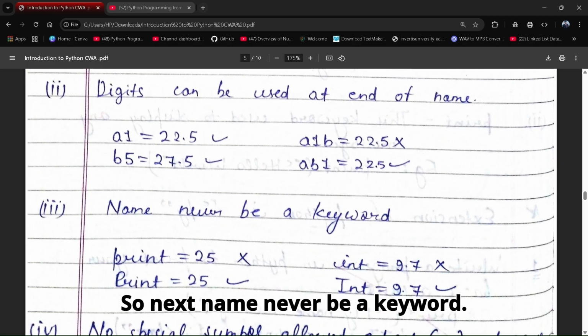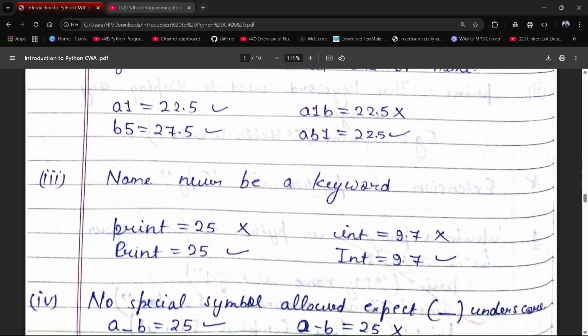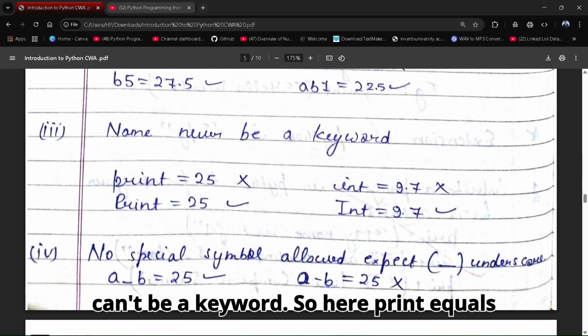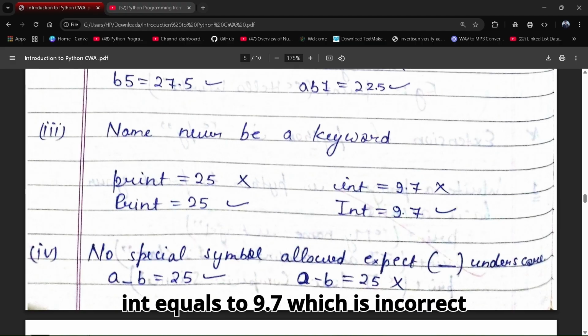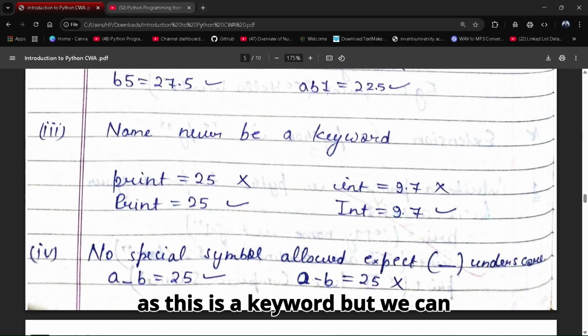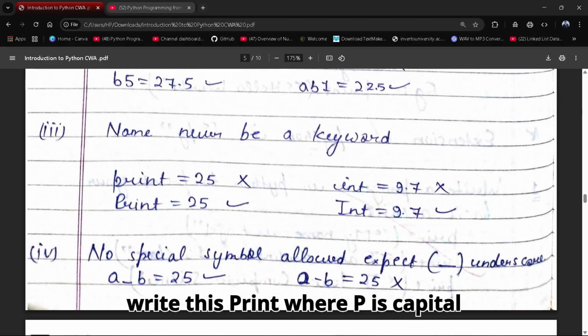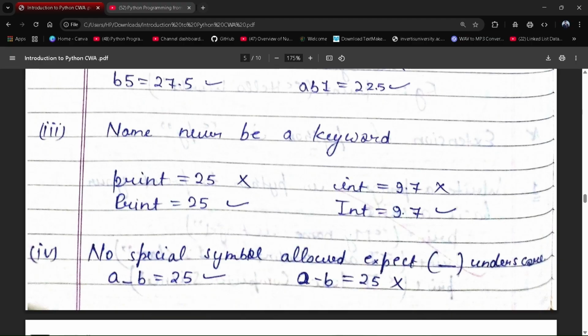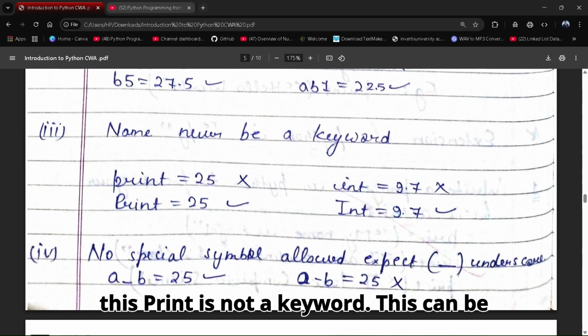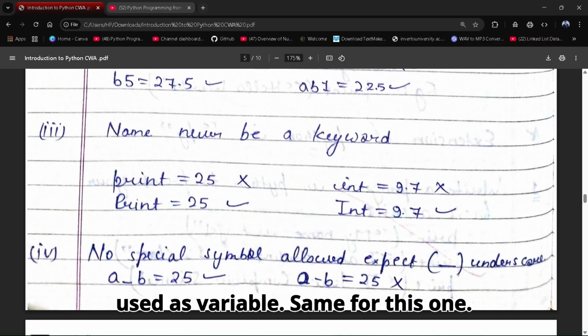So next, a name must never be a keyword. The variable name which we are using can't be a keyword. So here print equals 25 is incorrect, as this is a keyword. Here int equals 9.7 is incorrect, as this is a keyword. But we can write Print, where P is capital, equals 25, which is correct, as print is a keyword, but this Print is not a keyword. This can be used as a variable. Same for this one.